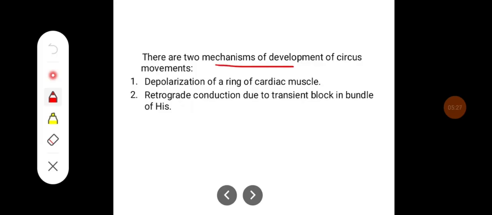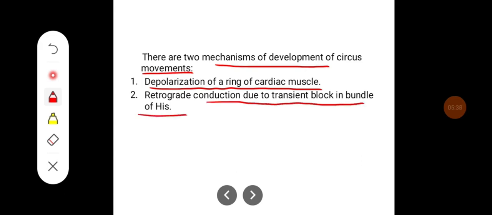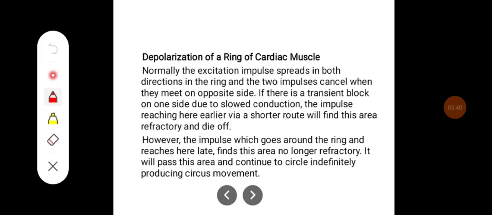There are two mechanisms of development of circus movements. One is depolarization of a ring of cardiac muscle, and the other is retrograde conduction due to a transient block in the bundle of His. Depolarization of a ring of cardiac muscle. Normally, the excitation impulse spreads in both directions in the ring and the two impulses cancel when they meet on the opposite side.